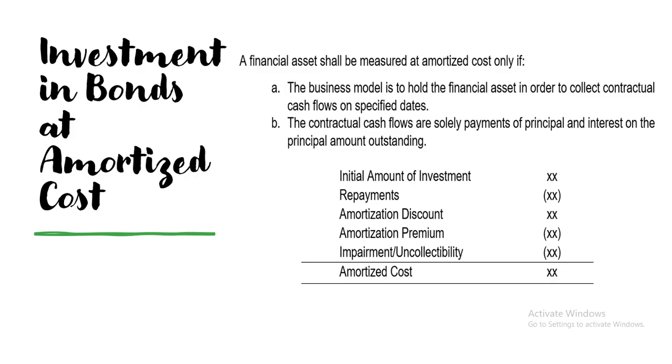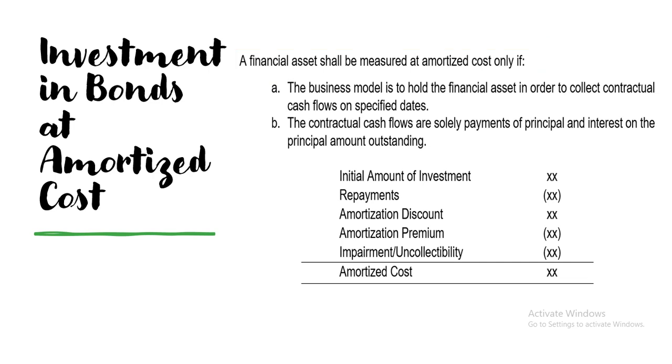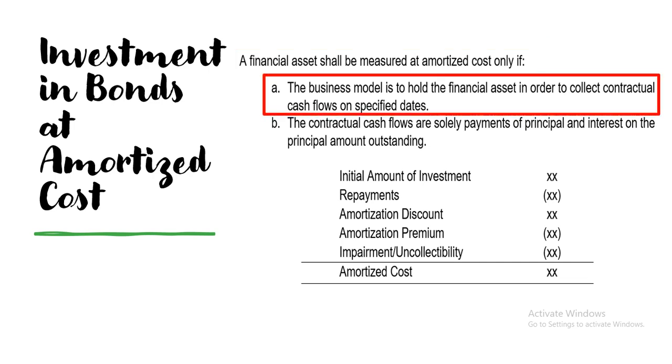Next one is investment in bonds at amortized cost. So as you can see, subsequently, the bond may be measured at fair value or amortized cost. So for amortized cost, the financial asset shall be measured at amortized cost only if, first, the business model is to hold the financial asset in order to collect contractual cash flows on specified dates.